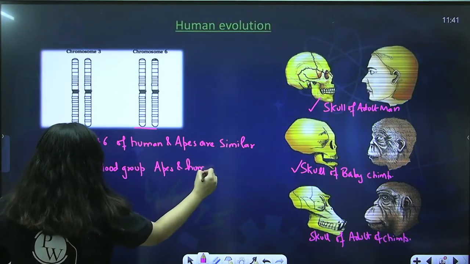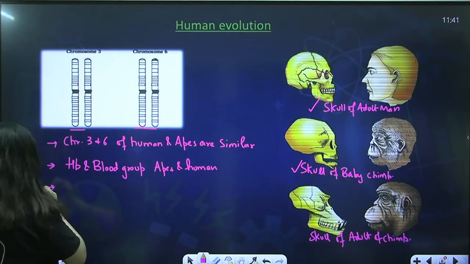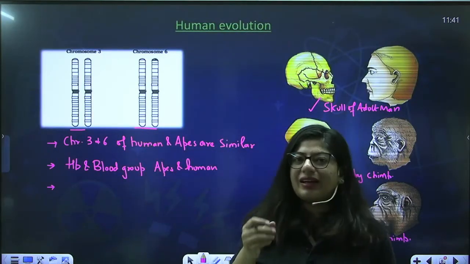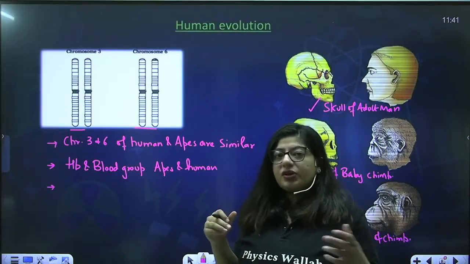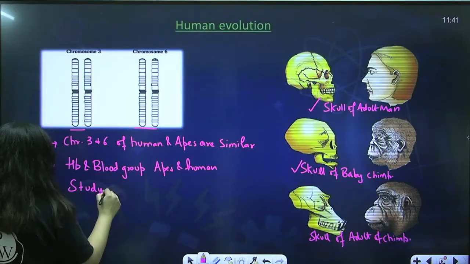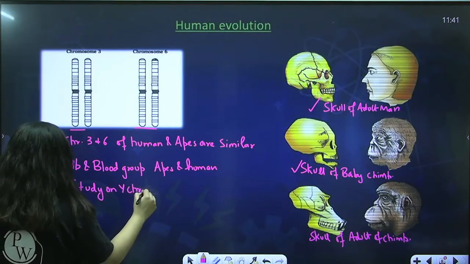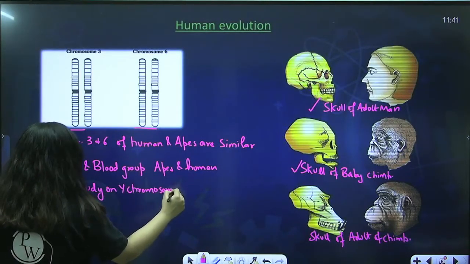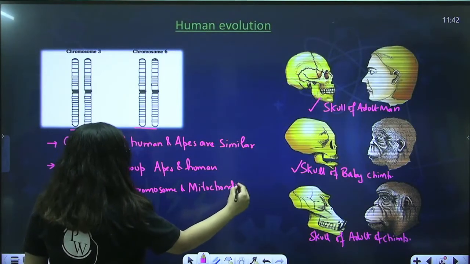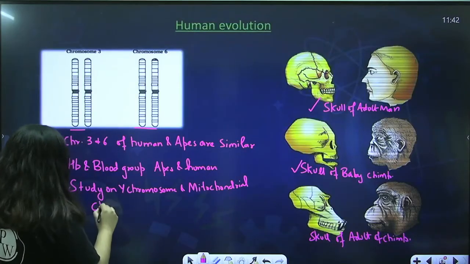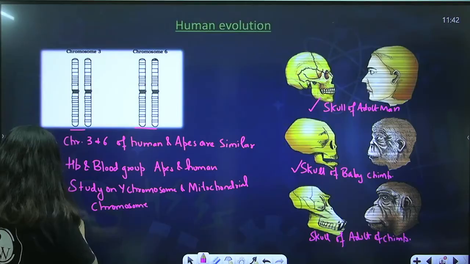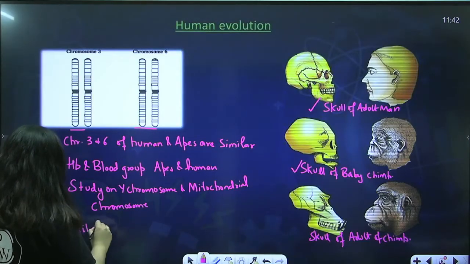Their amino acid sequencing was also done, and it was also nearly the same. Not exactly, but nearly. Then we also did some study on the Y chromosome and mitochondrial chromosome. On the basis of these studies and obviously the fossil evidences, we came up with the evolution of human.